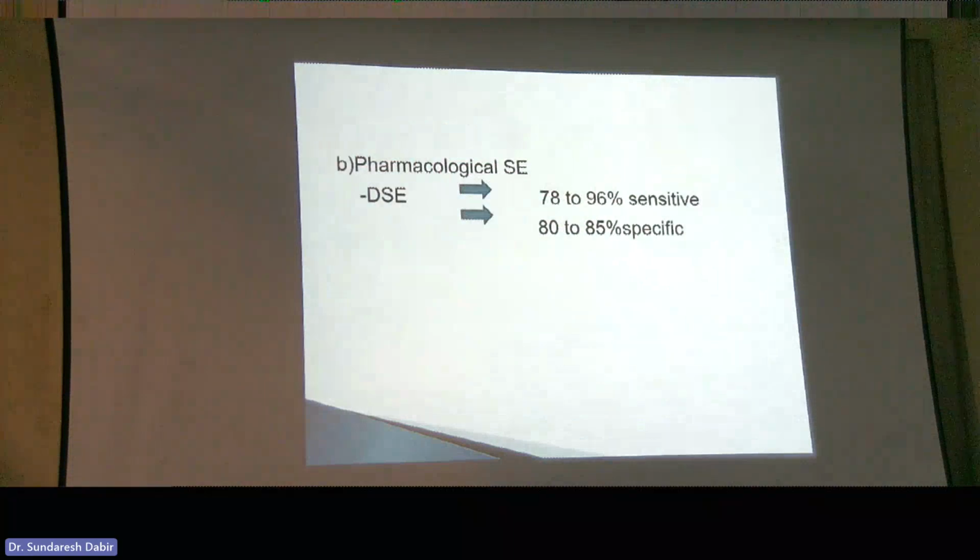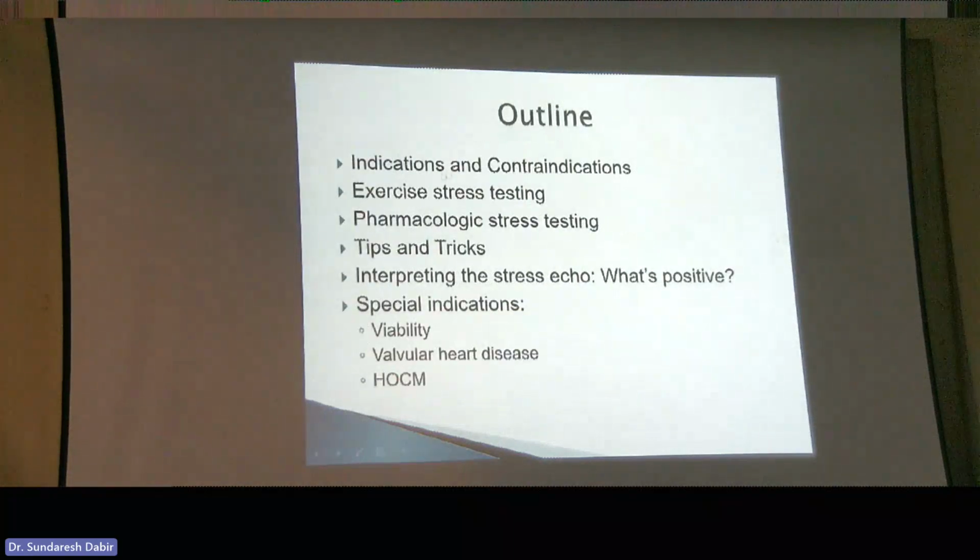Okay, so let's just wrap up then. We've talked about indications and contraindications. Know these. Know about how to do an exercise stress echo. Know how to do a dobutamine stress echo. Understand the practical implications of doing stress echo, and make sure you know the basics of interpreting stress echoes, because you need to know this as you're doing your exams. Thank you guys for your attention, and all the best for your exam.